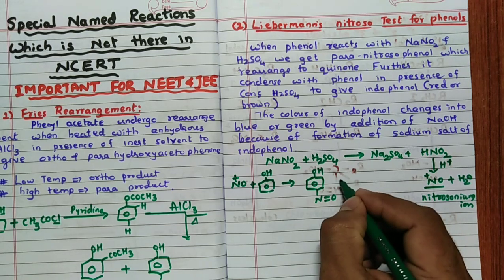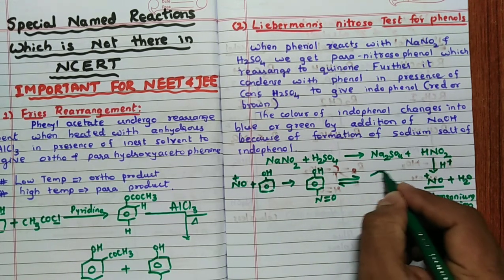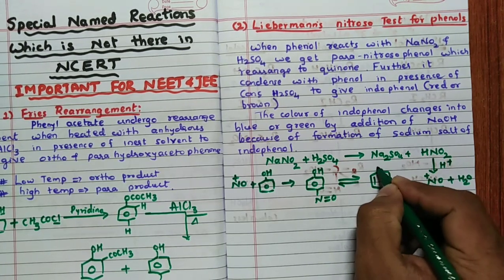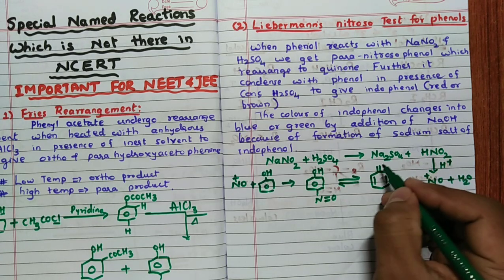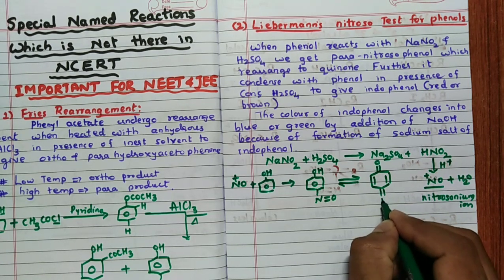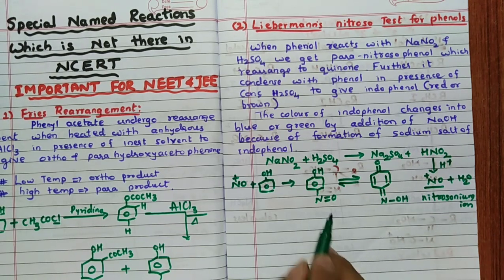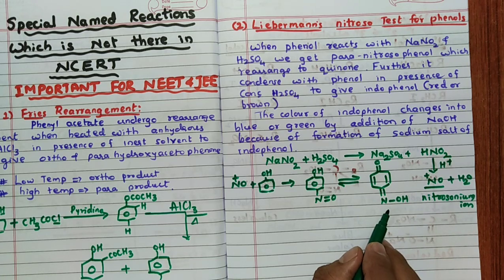Para-nitrosophenol. This immediately undergoes rearrangement to form quinone like this, that is double bond O, right? Then a double bond N, then OH, remember. Double bond O becomes, H will shift here, rearrangement to form quinone.